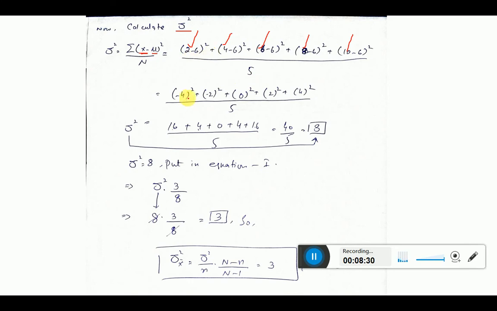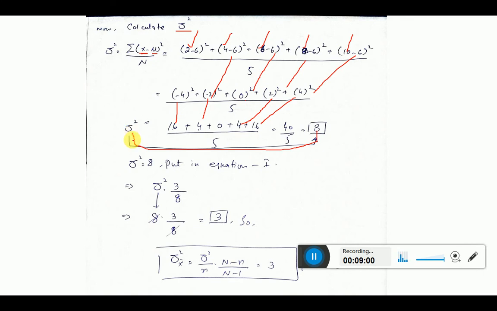2 minus 6 is minus 4, squared. Here it is minus 2 square, 6 minus 6 is 0 square, 8 minus 6 is 2 square, 10 minus 6 is 4 square. Now take the squares: 4 square is 16, here it is 4, then 0, 2 square is again 4, and 4 square is 16. Add up all the values and divide by the count, that is 5. Now 40 divided by 5 is 8. This 8 is the value of your population variance.